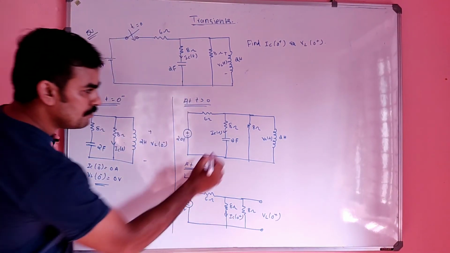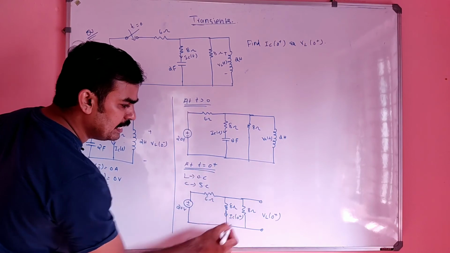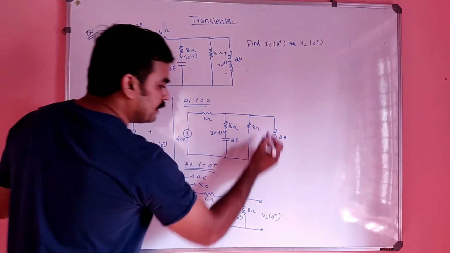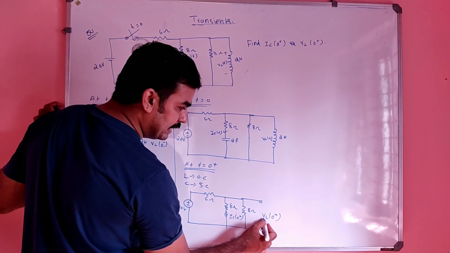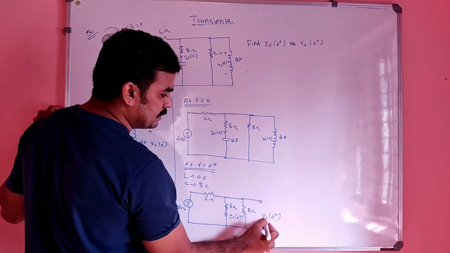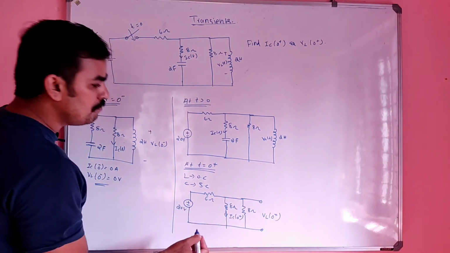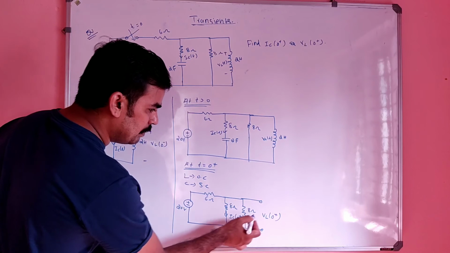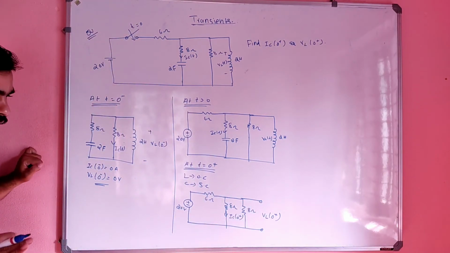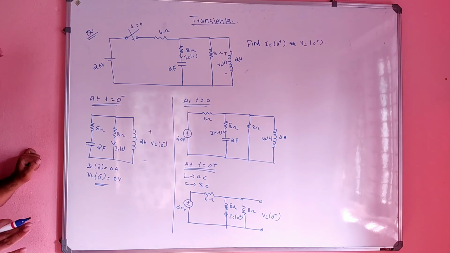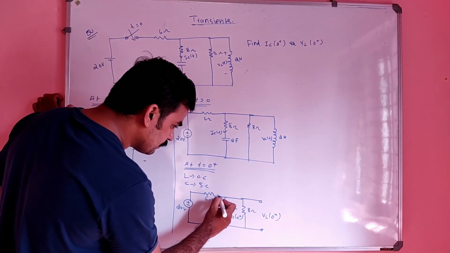Capacitor will be short circuit, so at t equal to 0 plus we have to find IC of 0 plus. Inductor is open circuit, so at that time we have to find the open circuit voltage of the inductor. That is nothing but VL of 0 plus. So our aim is to find the value of IC of 0 plus and VL of 0 plus. Okay beta? Clear? Can you tell me what is the value of IC of 0 plus?